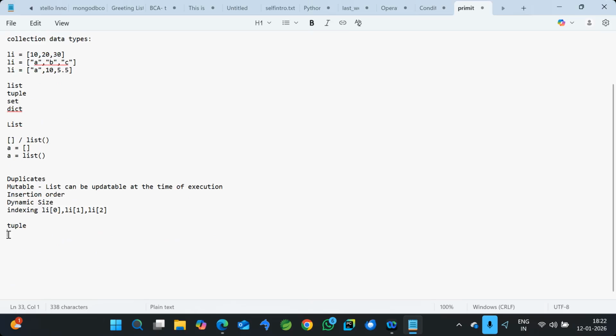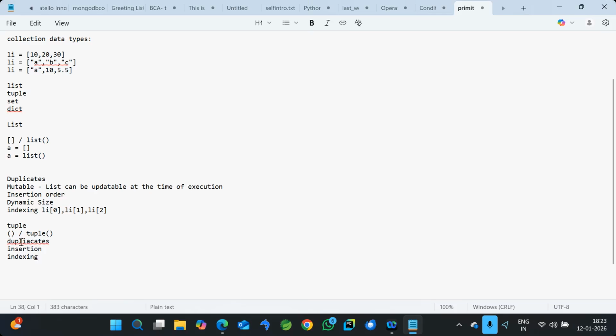Here, if you see the tuple, the representation is open and closed brackets. That is the first difference. And it allows duplicate values, so it's similar to list. It maintains the insertion order, also similar to list, and it supports indexing.